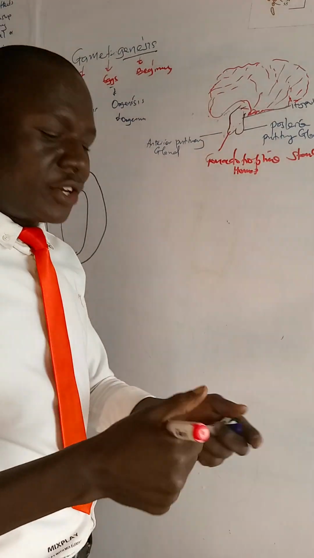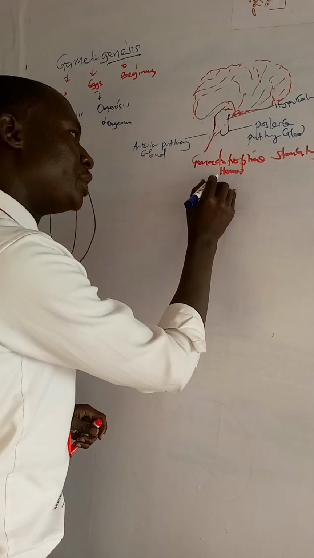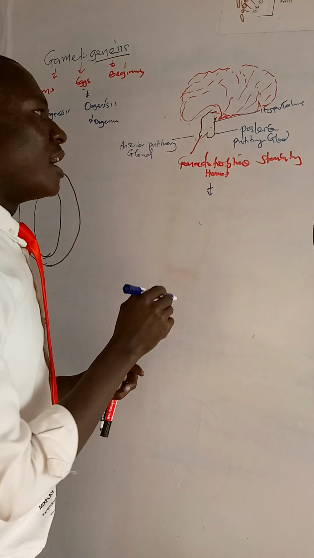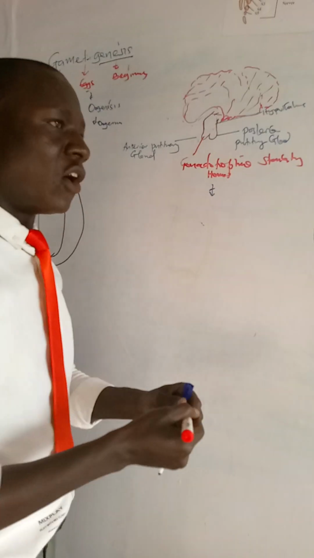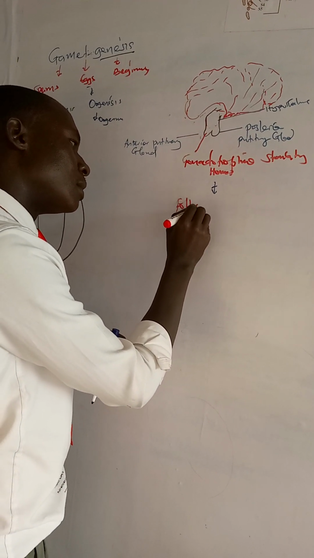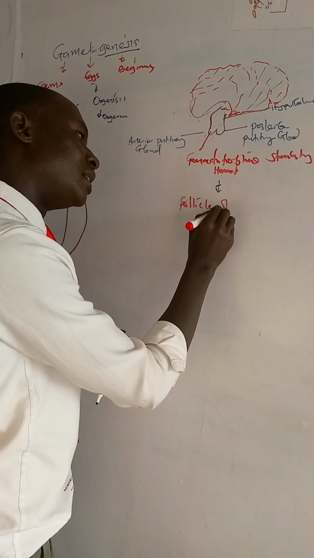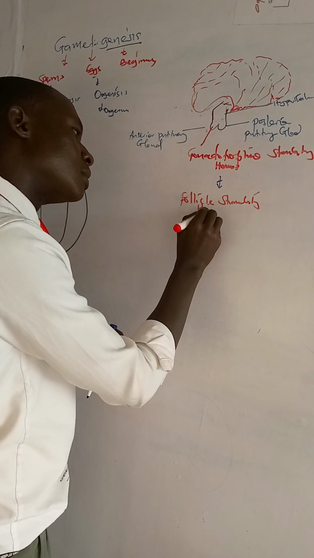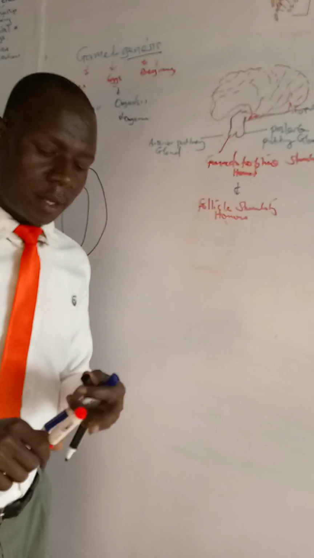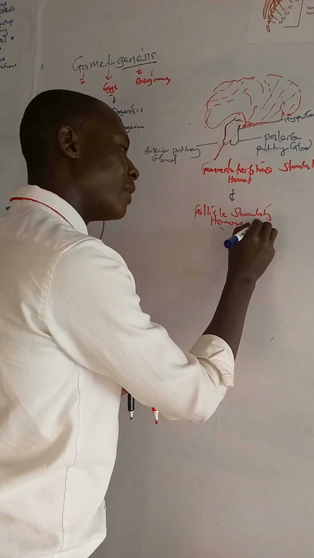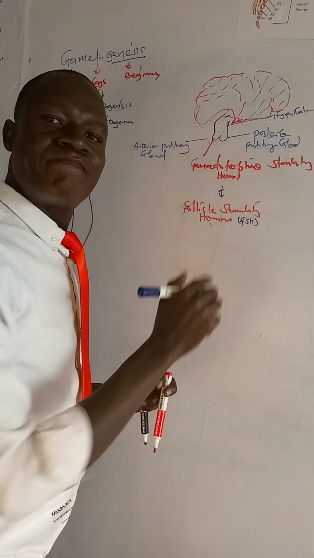Now, these gonadotrophin stimulating hormones produce two hormones. That is follicle stimulating hormone, in short we call it FSH.